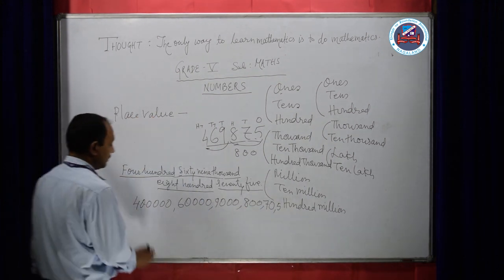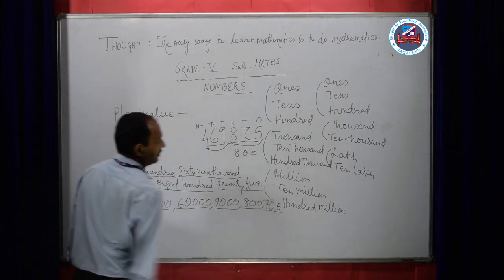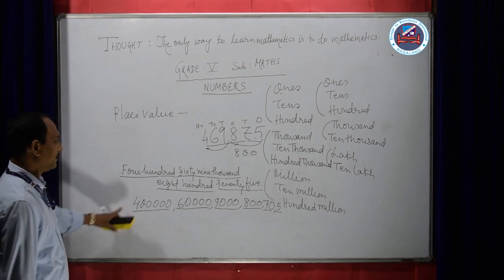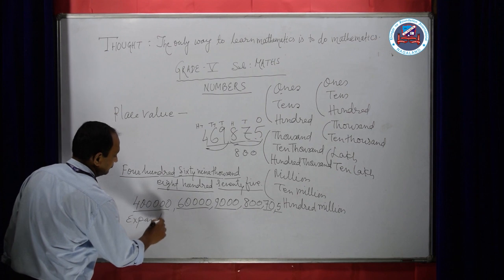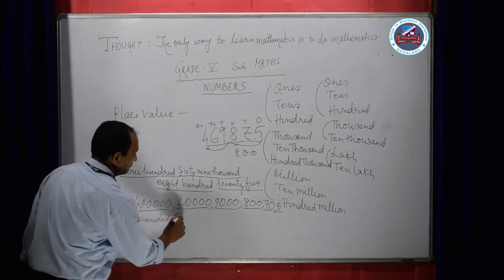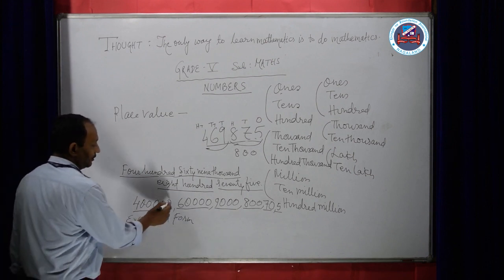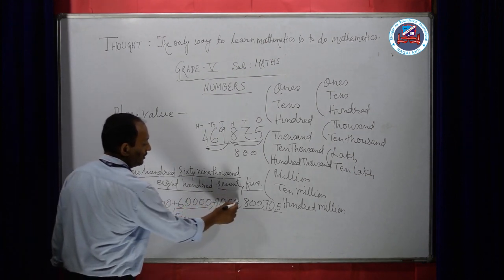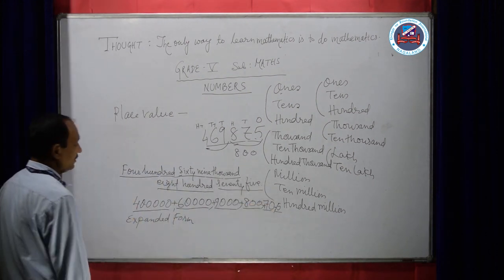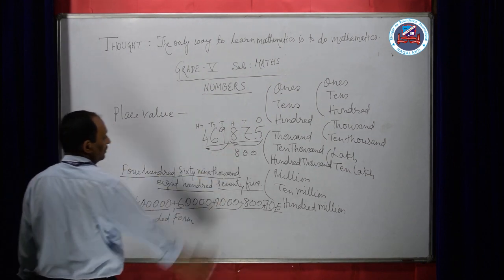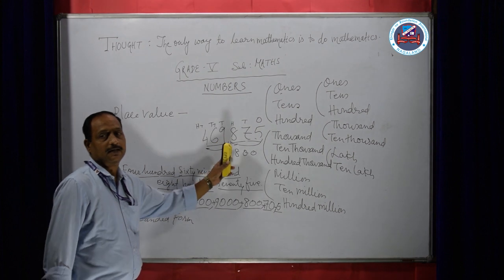Now when we write this number in this way, it comes under the topic called expanded form. When we add these numbers and arrange them in a line and add up, it will come up to this number, 469,875.